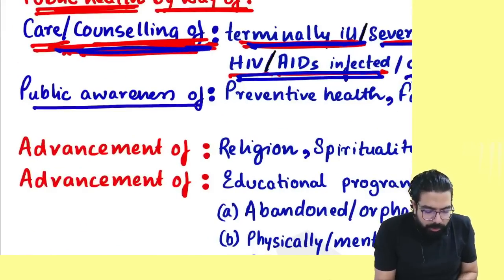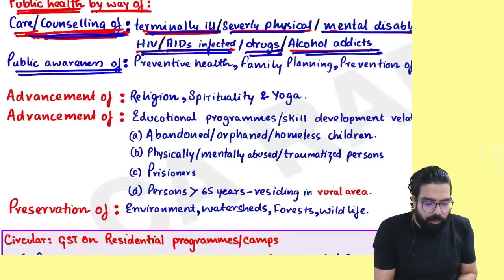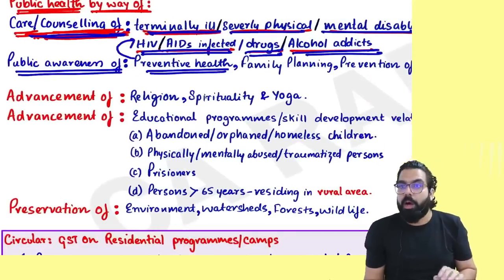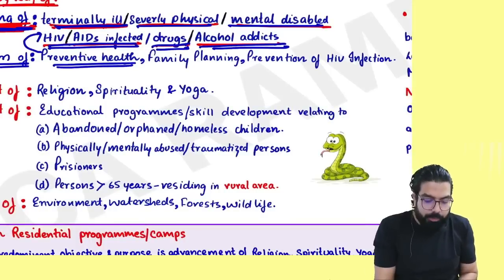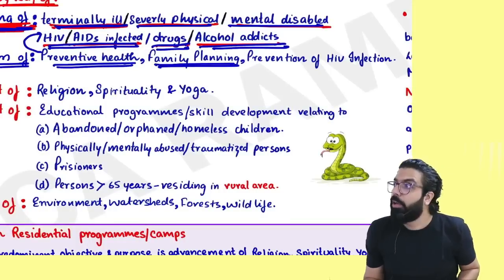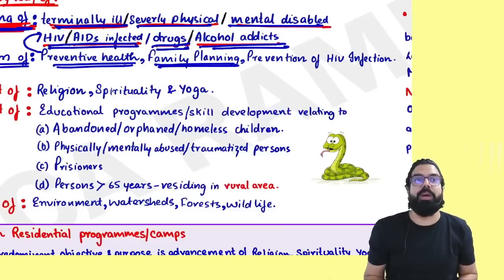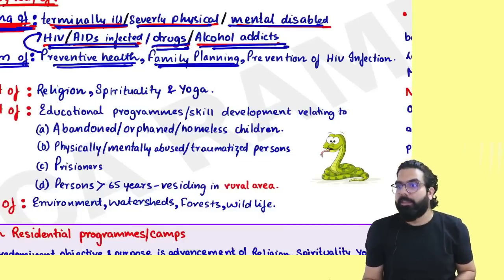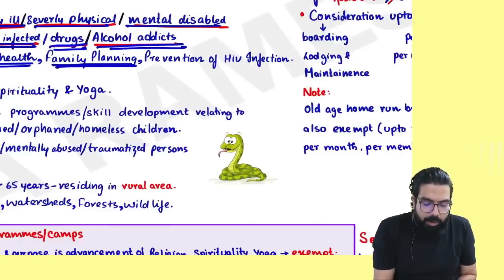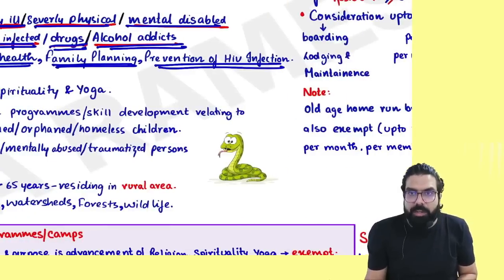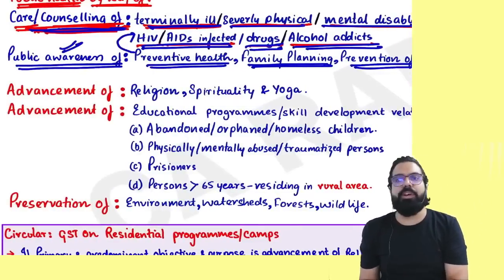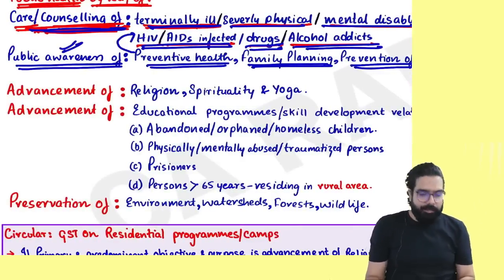Then, if you are doing public awareness about preventive health, how to prevent your health, or you are giving public awareness about family planning, giving seminars and charging an amount, don't charge any GST. Or you are telling people how to prevent HIV infection. Whatever you are charging for an awareness program, don't charge any GST.